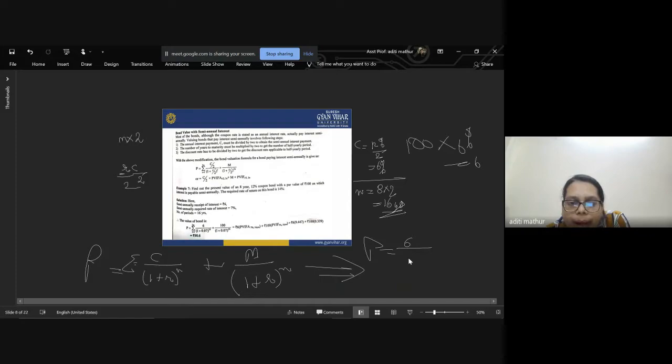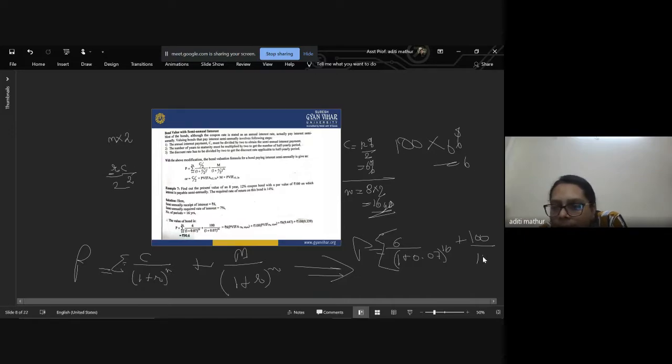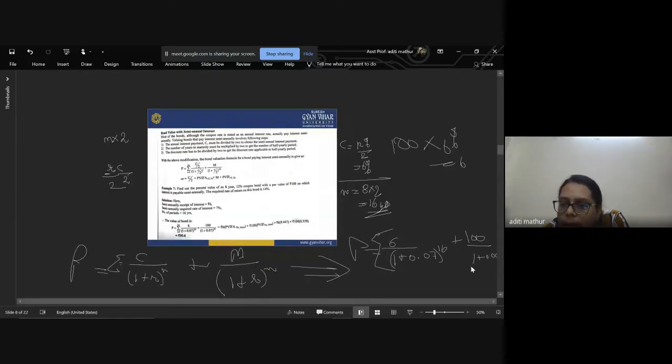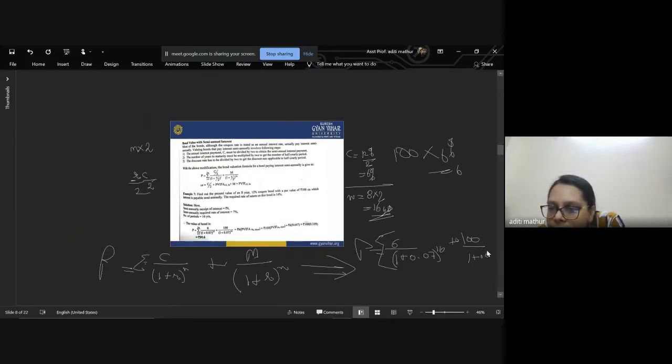So 6 divided by (1 plus 0.07) to the power of 16, plus 100 divided by (1 plus 0.07) to the power of 16. The discount factor also gets reduced: it was 14%, but now it is halved, divided by 2, giving 0.07, that is 7%.